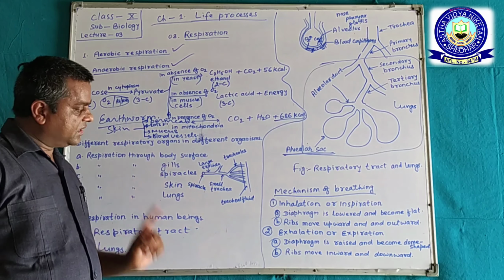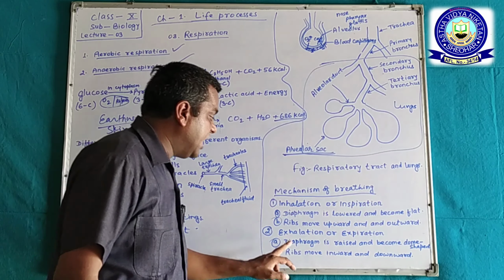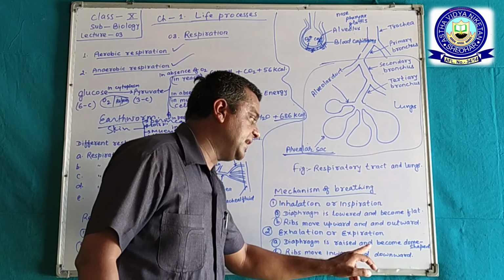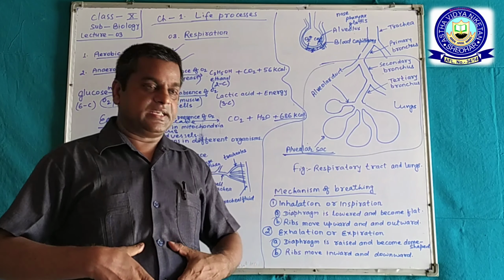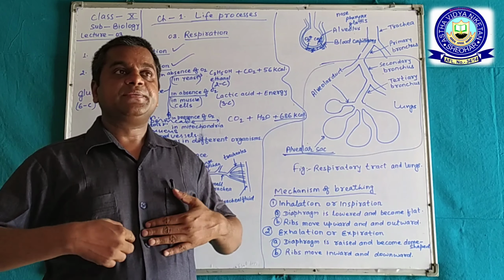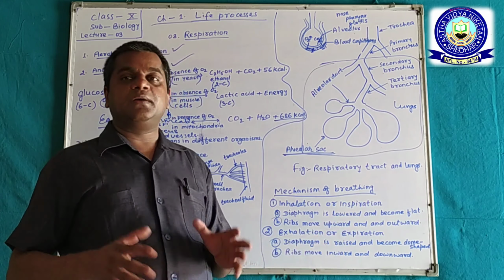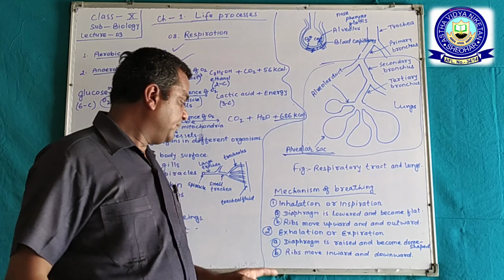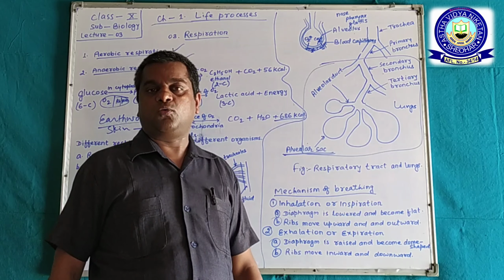Okay. Now during exhalation, what happens? We see the diaphragm is raised and becomes dome shaped, and the ribs move inward and downward.